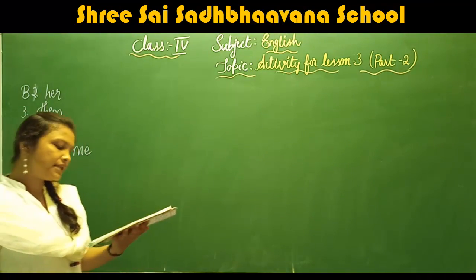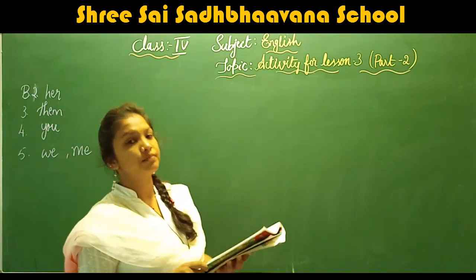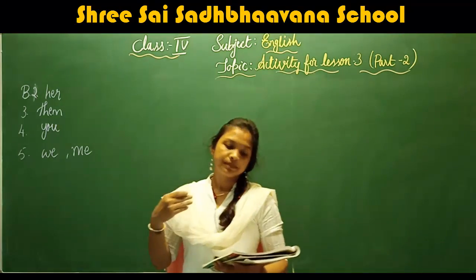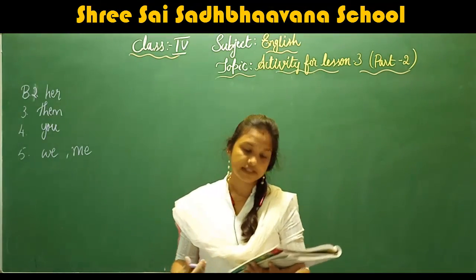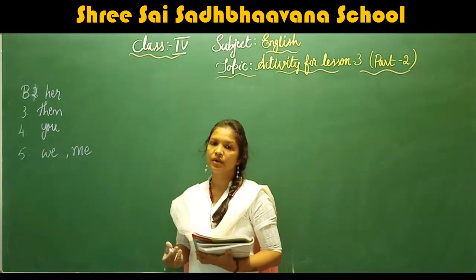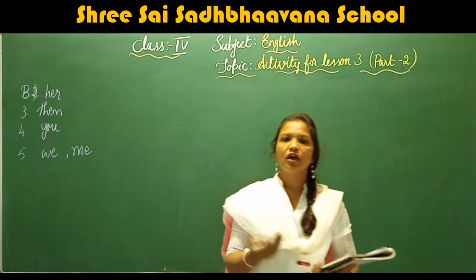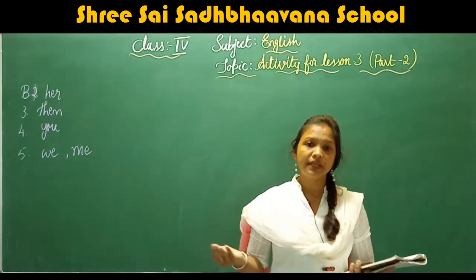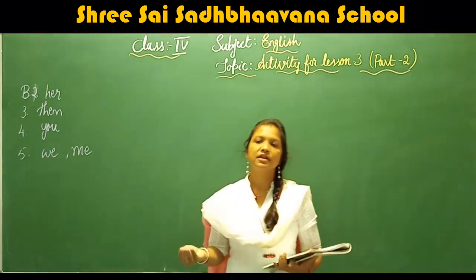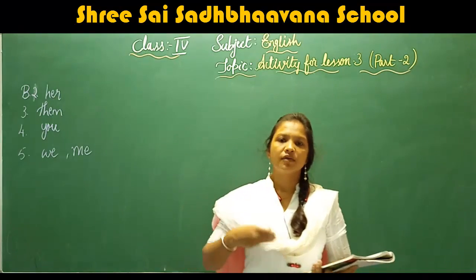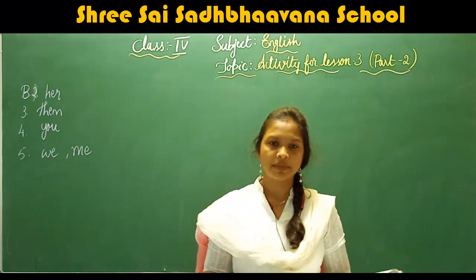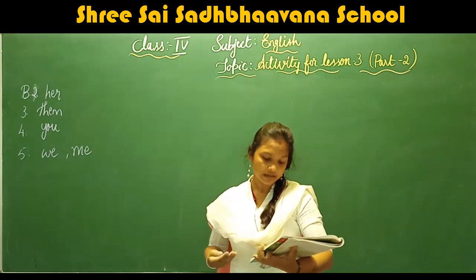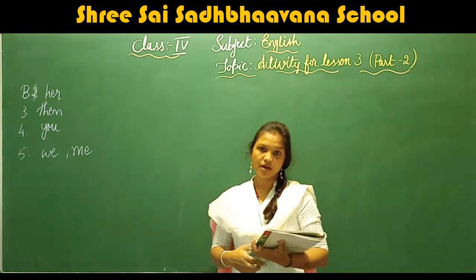Now, next main. Complete these sentences with the correct possessive pronouns. The last two activities were based on personal pronouns. Now, this activity is related to possessive pronouns, that is, the words which are not used repeatedly. Possessive pronouns are used to avoid the repetition of something. So here we have to add the possessive pronouns.